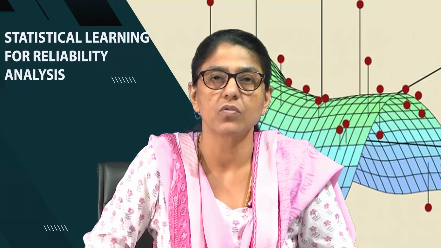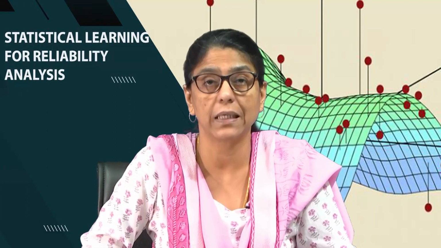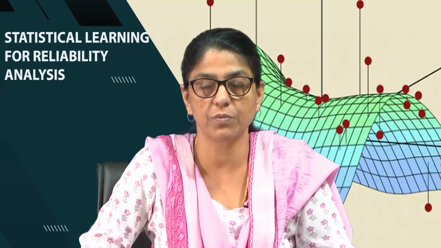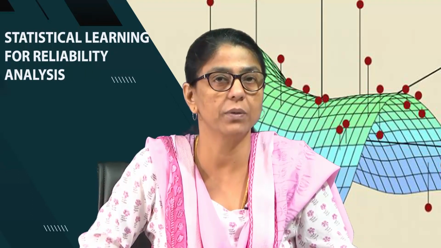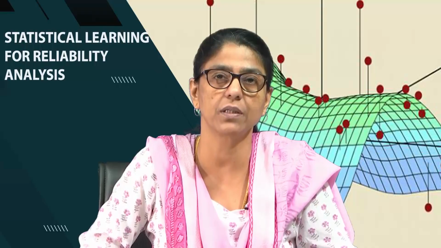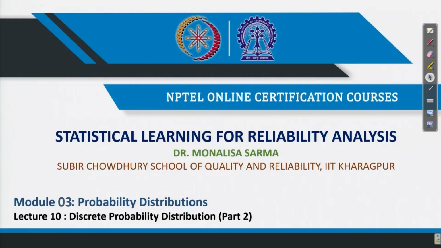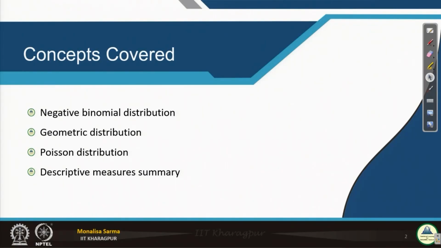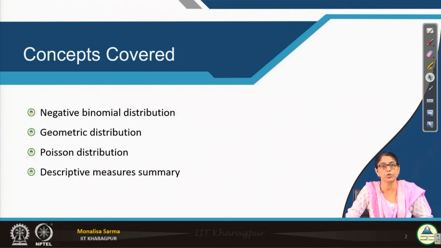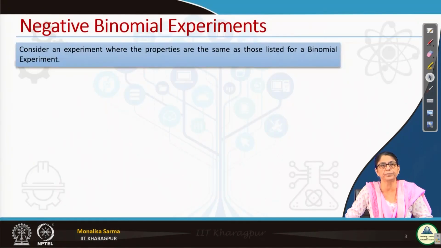Hello once again. In continuation to our earlier lecture on discrete probability distributions, where we discussed binomial distribution, uniform distribution, multinomial and hypergeometric distribution. In today's lecture, we will be discussing a few other discrete probability distributions: negative binomial distribution, geometric distribution, Poisson distribution, and finally the descriptive measures of all these distributions.